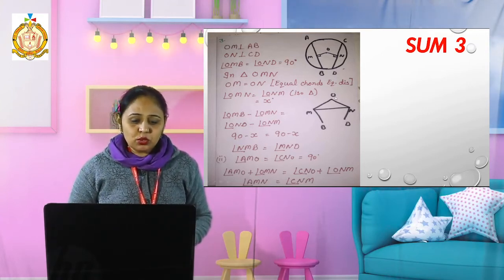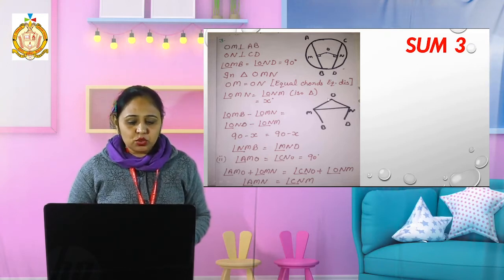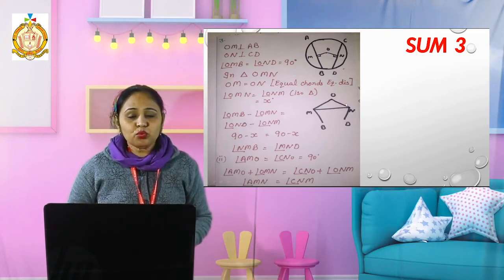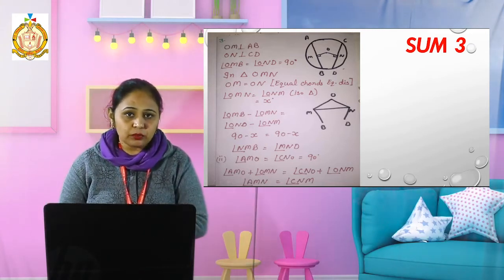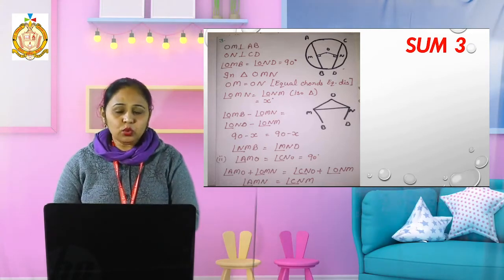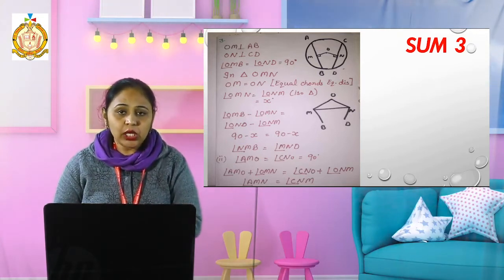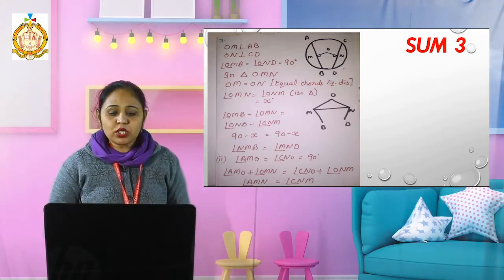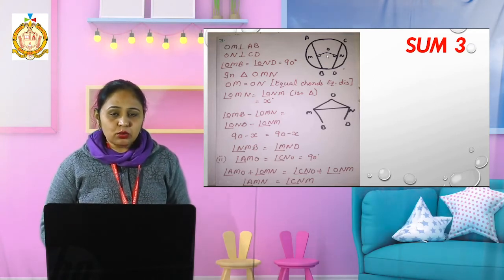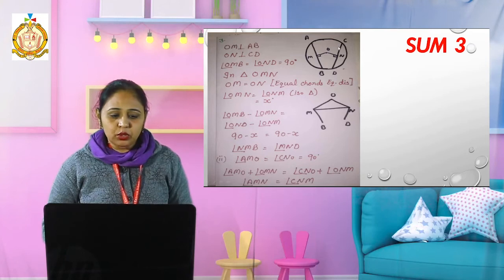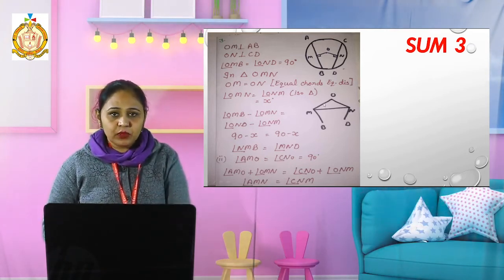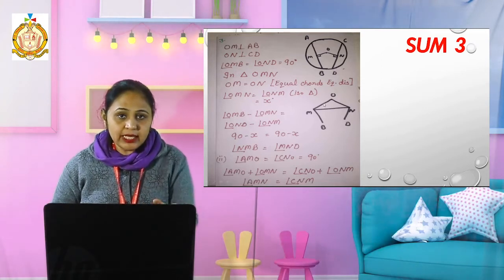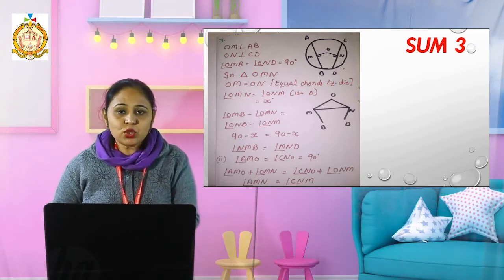Now OM will be equal to ON. Why? Because we know that equal chords are at equal distance from the center. Since AB and CD are equal, the distance from the center is also equal, so OM equals ON. Then this triangle has two equal sides, which is called an isosceles triangle.